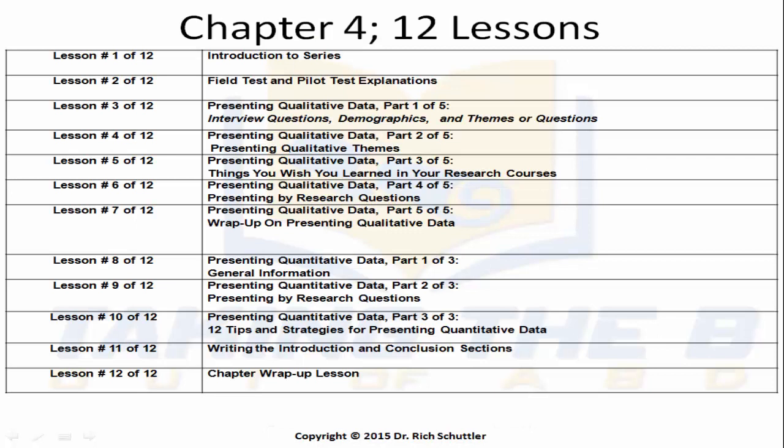In the chapter 4 lesson series, I've addressed 12 different discrete lessons. Some of the information has been repeated from one section to the next because it's common, and it's understandable that as you do some information presenting in a quantitative study, it's going to be the same for the qualitative study. And I encourage you, if you're at this part of the lesson strategy and perhaps you're only doing qualitative, I encourage you to listen to the quantitative lessons. And if you're only doing quantitative, that you listen to the qualitative lessons. It will help you become a better consumer of research and give you ideas to consider should you have questions in your oral defense.